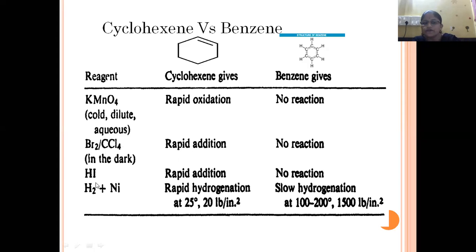But if we use hydrogenation in the presence of nickel and hydrogen, cyclohexene will undergo rapid hydrogenation, normally at room temperature, that is 25 degrees centigrade. This is not the case with benzene. It requires a temperature of 100 to 200 degrees and high pressure to undergo hydrogenation in the presence of hydrogen and nickel.